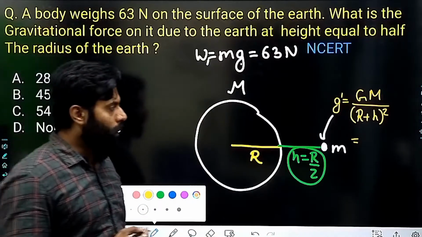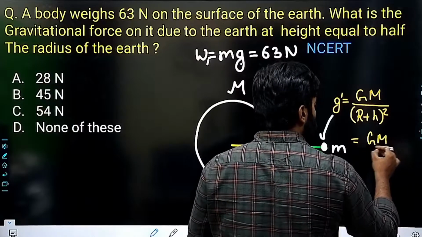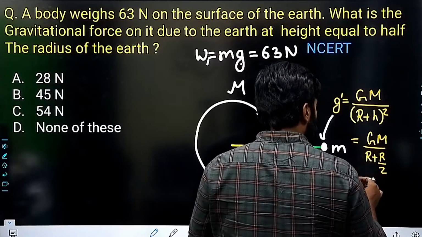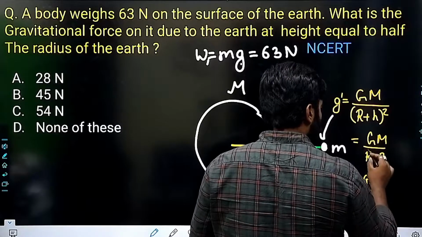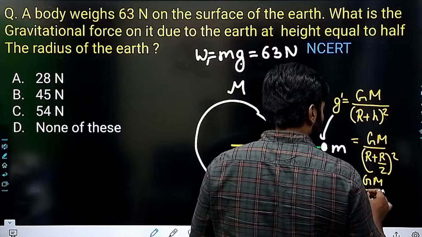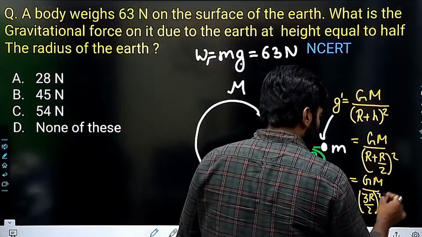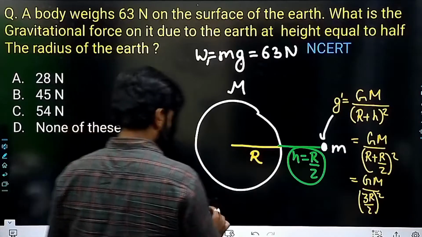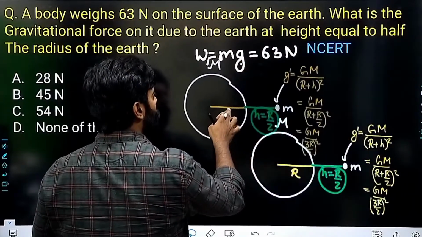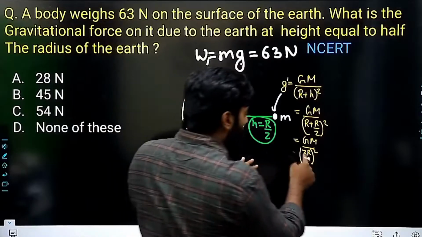So r plus r by 2 becomes 2r plus r, which is 3r by 2 whole square. So this will become GM upon 3r by 2 whole square.